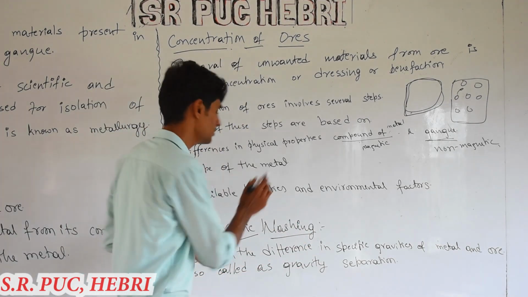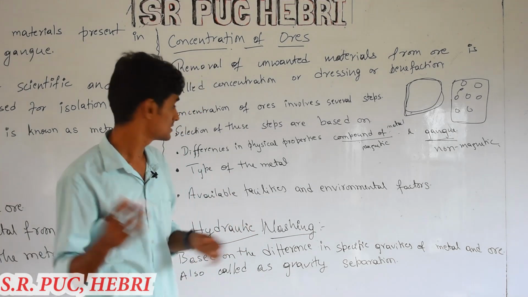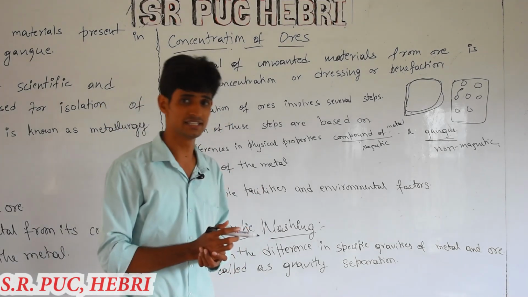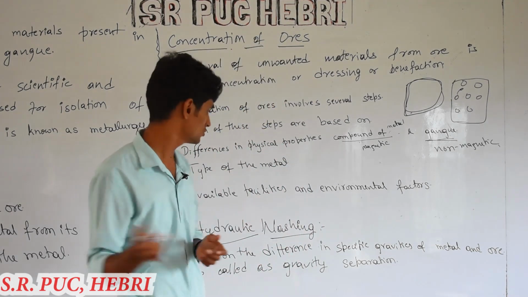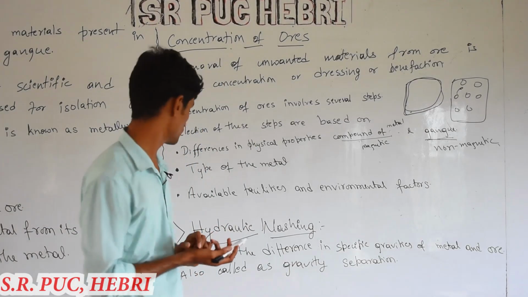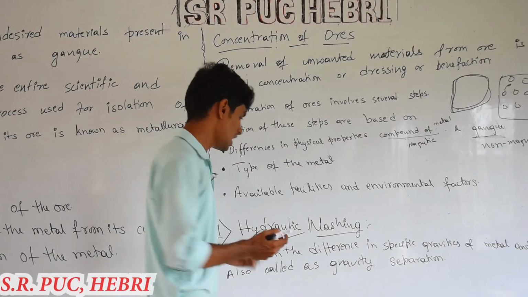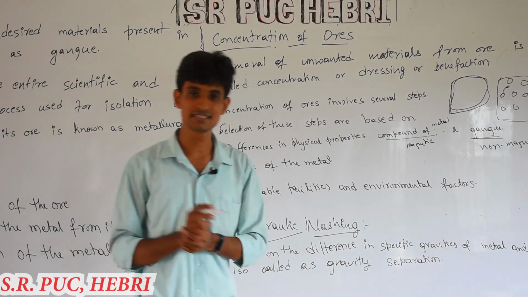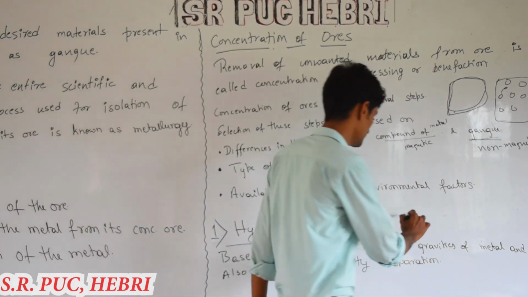So next one, type of the metal. Based on the type of metal also we can select the concentration technique, or availability of the facilities. Whatever facilities are available in that environment, that is used for the concentration of ore. In this concentration of ore, the first one is hydraulic washing. Hydraulic washing is nothing but washing of the ore with water.